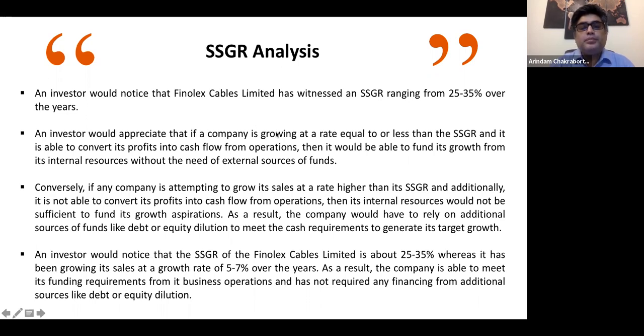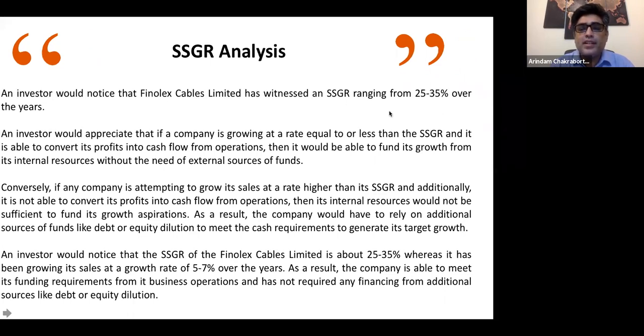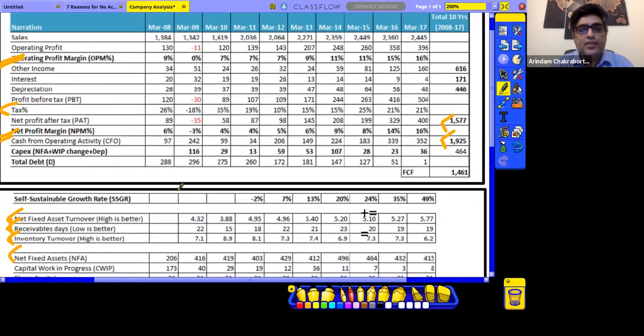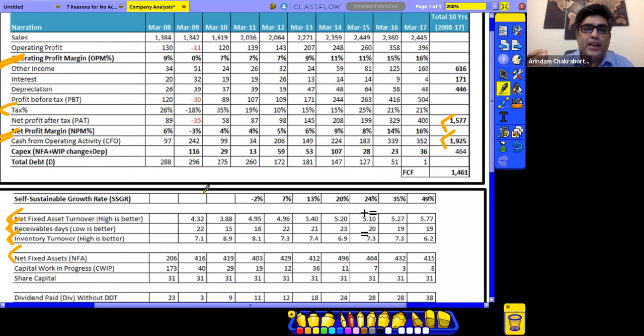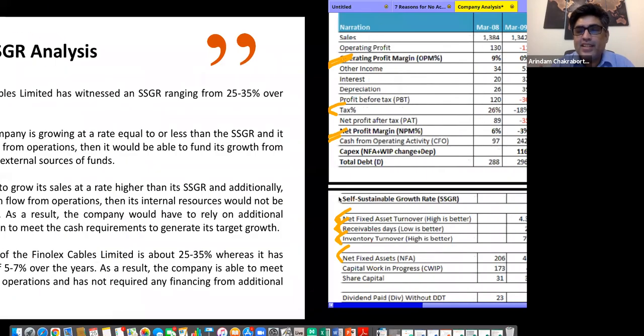Now, the other thing an investor would notice is that Finolex Cable has witnessed an SSGR. So guys, there's something called sustainable growth rate, right? Self-sustainable growth rate, which I discuss in my fundamental analysis program. So guys who have taken my program, please study that. There is a typical way in which you have to compute self-sustainable growth rate, right? But I'll give you the essence over here.